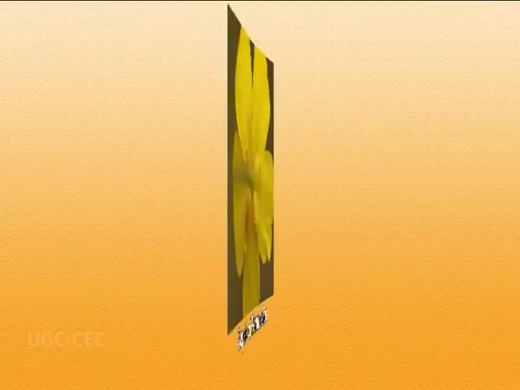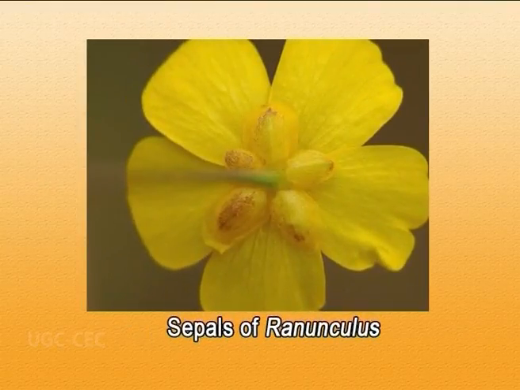Now, coming to the individual flower parts, starting from the outer whorl, what we call the calyx. Calyx is comprised of the sepals here. The sepals are 5 in number. They are polysepalous, that means free, they are not fused. They are slightly petaloid, that means their color is more like a petal.